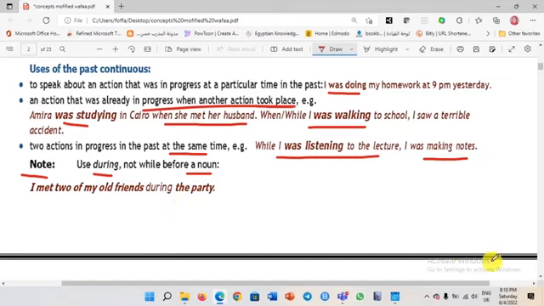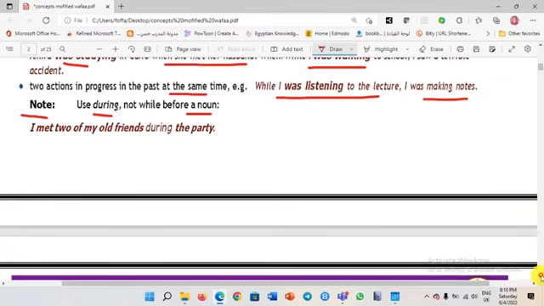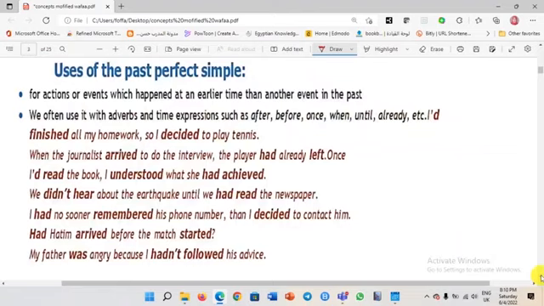Okay, let's continue. Yes, Miss Summer, go with the past perfect simple. Now here comes the past perfect simple.